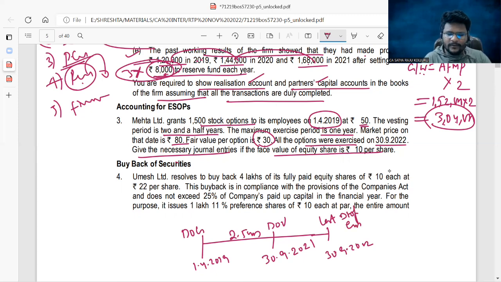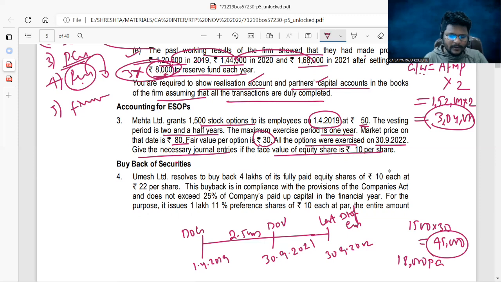What do they require? Simple journal entries. Now, the total value of the options was 1,500 into 30. This is the total value of options, right? We need to amortize it over the vesting period. That is 45,000. This 45,000 you need to amortize over the vesting period, means divided by 2.5 years, which is equal to 18,000 per annum. 18,000 per annum. What are the journal entries?